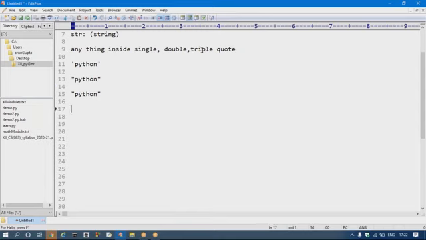Python provides one more facility to declare a string, that is triple single quotes, or triple double quotes.